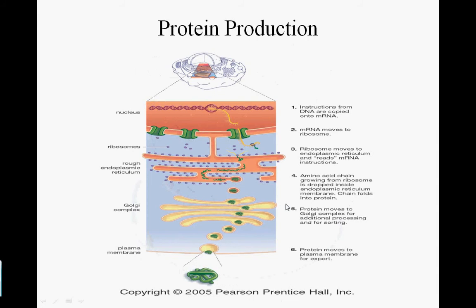Now, one thing that we need to cover is protein production. You guys have learned this in class, and we've gone over it several times. This is perhaps one of the most important concepts in biology. Protein production occurs when the DNA inside of the nucleus transcribes itself into mRNA. The mRNA then leaves the nucleus through one of these nuclear pores and attaches itself to the ribosome. The ribosome then reads the instructions on the mRNA and produces a protein that is pictured right here.